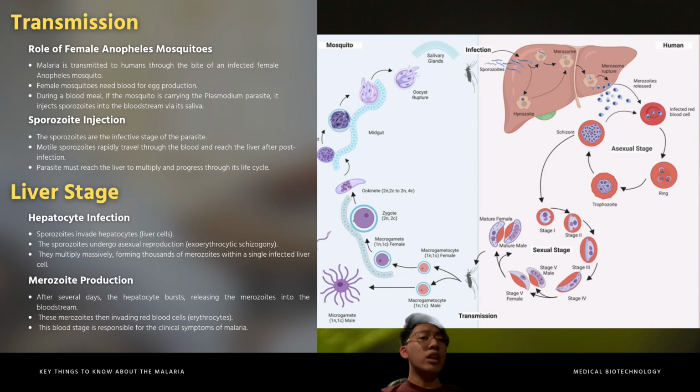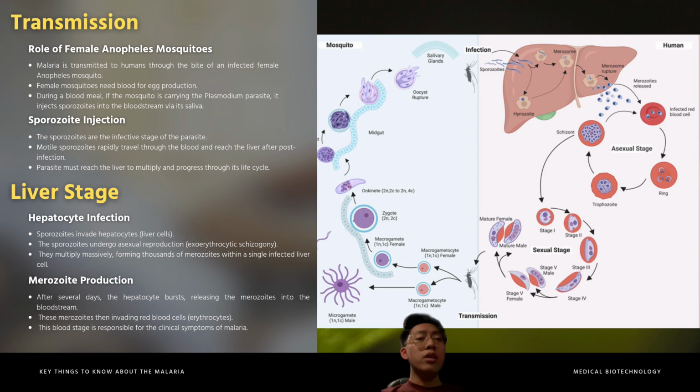The sporozoites are the infective stage of the parasite. These motile sporozoites rapidly travel through the blood and reach the liver within only 30 minutes post-infection. This is a crucial step because the parasite must reach the liver to multiply and progress through its life cycle. Next will be the liver stage.